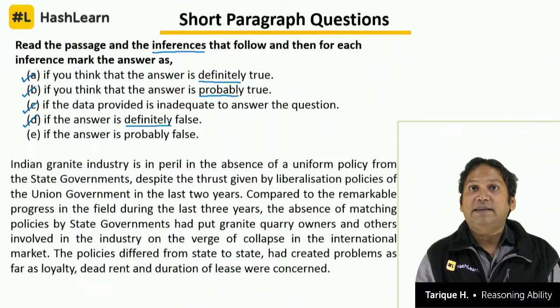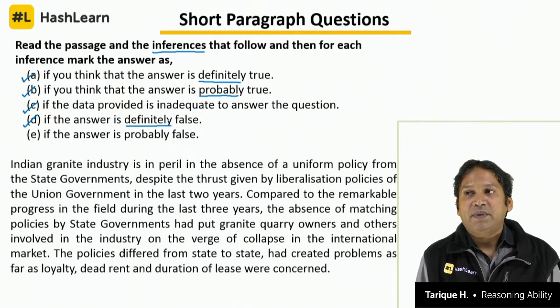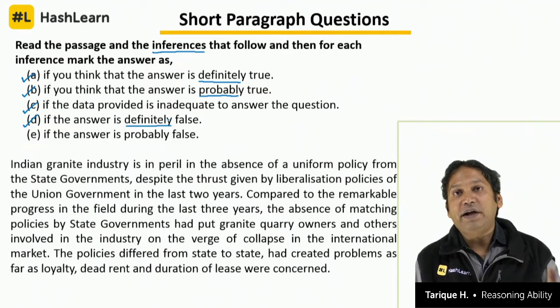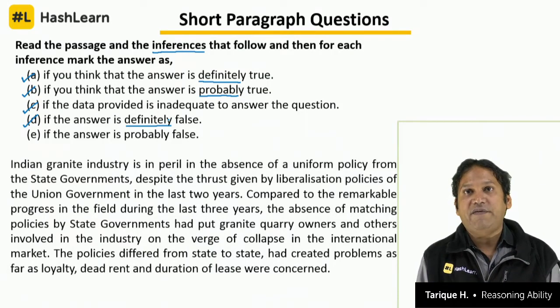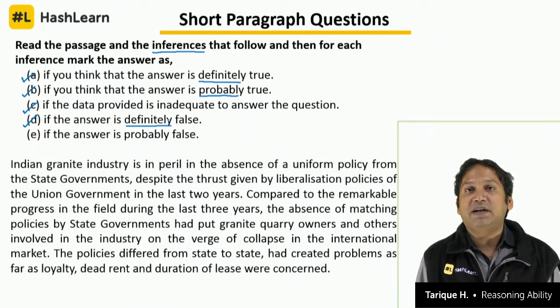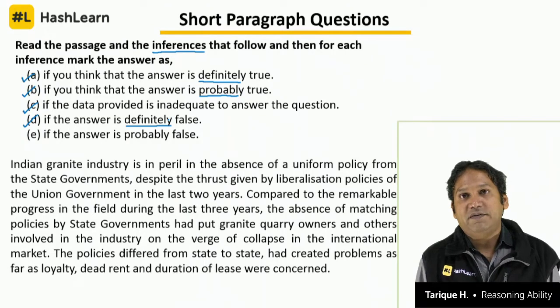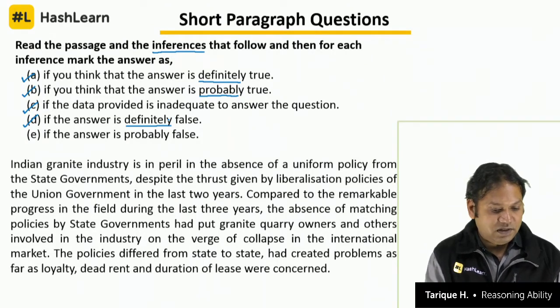For example, if we take this example of the number of car owners in Bangalore has gone up by 20%, and if the paragraph says that the average income of people in Bangalore has decreased, now this is going against, it's contradicting the finding of the survey. The survey finds that people are owning cars. Now cars don't come for free and it's an expensive luxury item. So if the number of car owners has gone up, we cannot say that the average income has come down. It's diametrically opposite to what is given to us, right. So that is what an inference is definitely false.